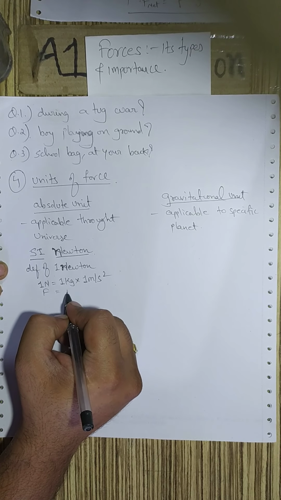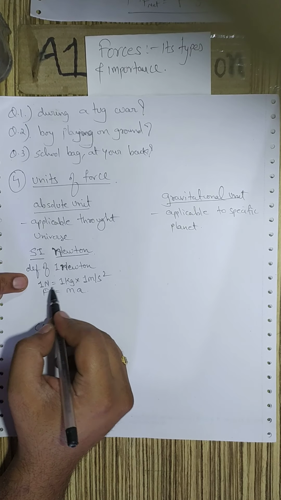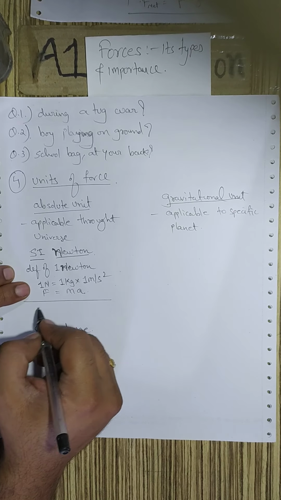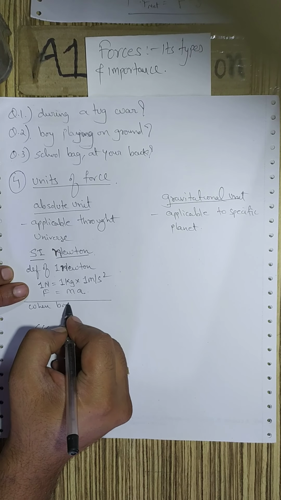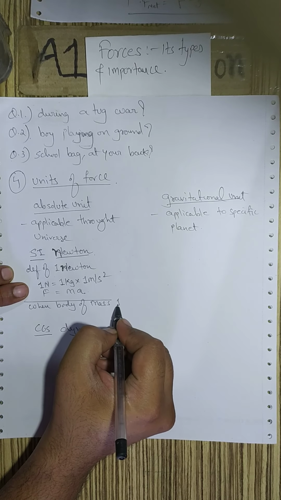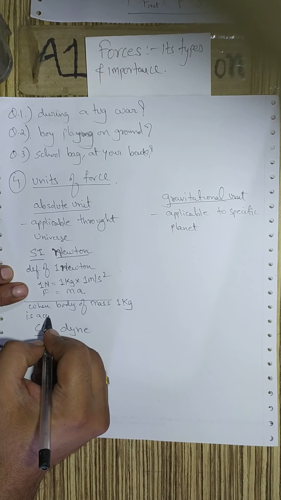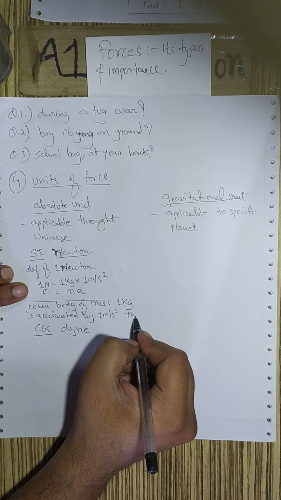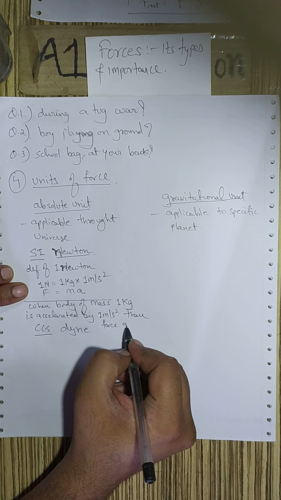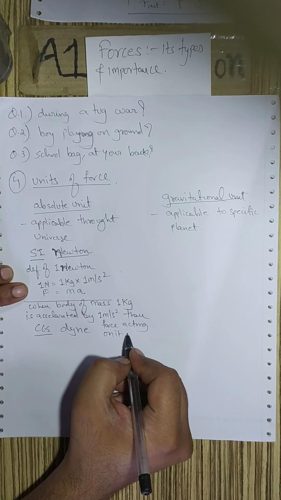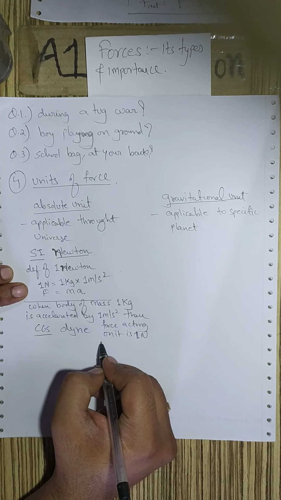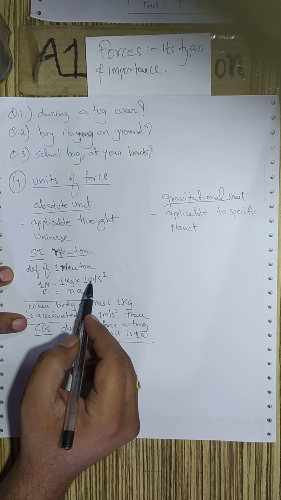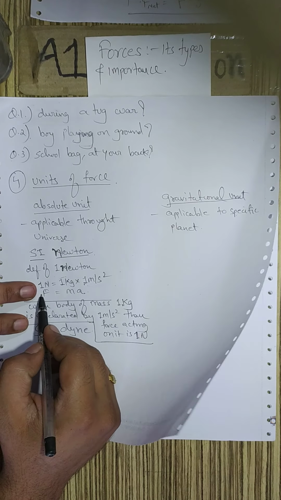This I have obtained from F equals ma. The definition of 1 newton is: when a body of mass 1 kg is accelerated by 1 meter per second square, then the force acting on it is 1 newton.